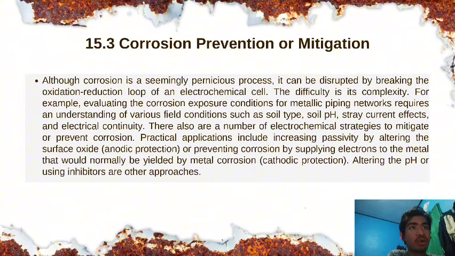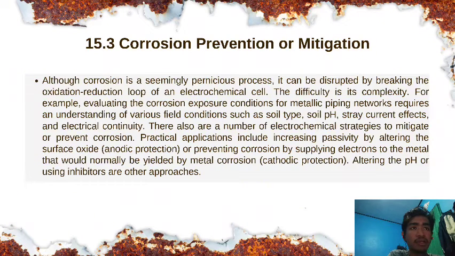15.3, Corrosion prevention or mitigation. Although corrosion is a seemingly pernicious process, it can be disrupted by breaking the oxidation-reduction loop of an electrochemical cell. The difficulty is its complexity.